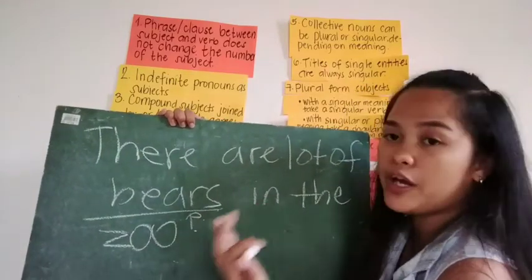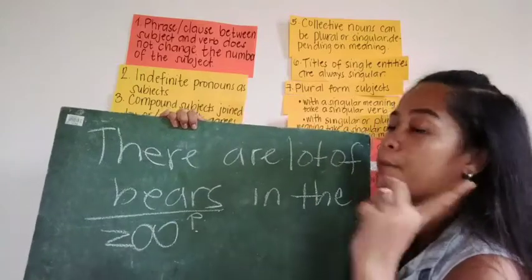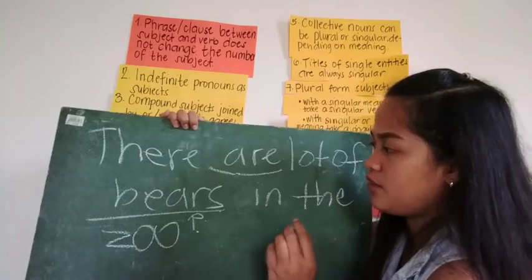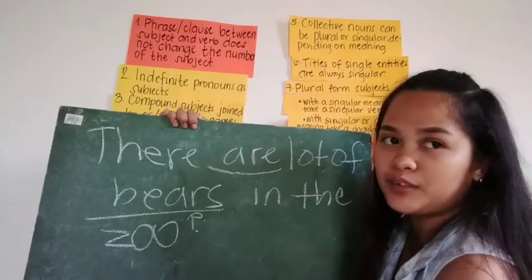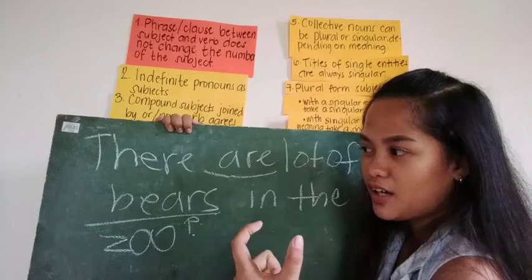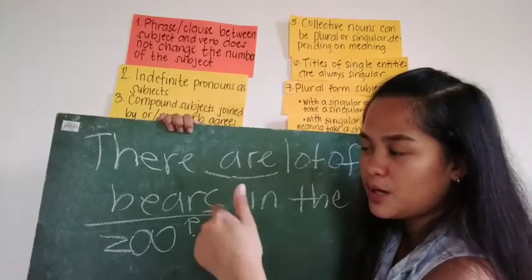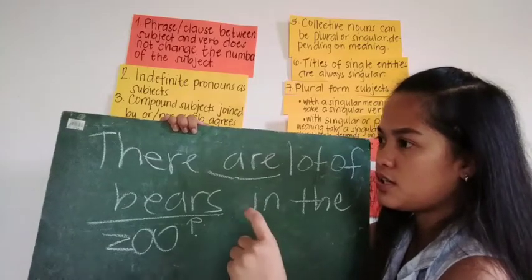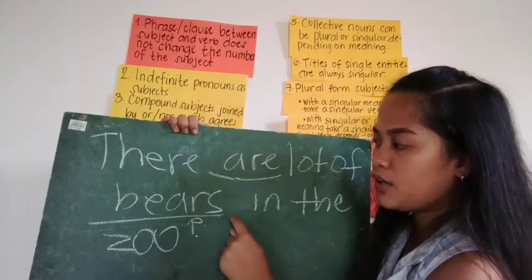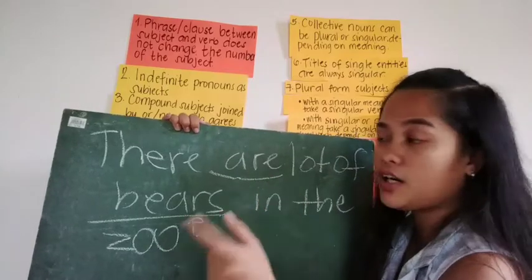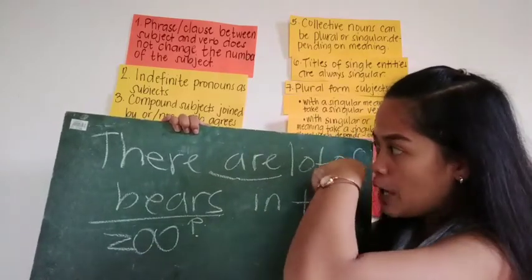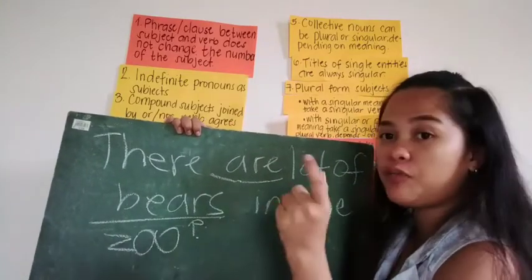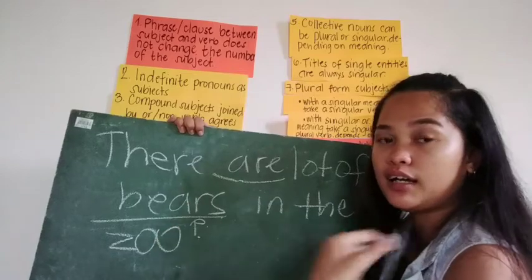And our verb here is the word are. Unlike our example sentences earlier, where the noun comes first before the verb, in this rule, the verb comes first before the noun.